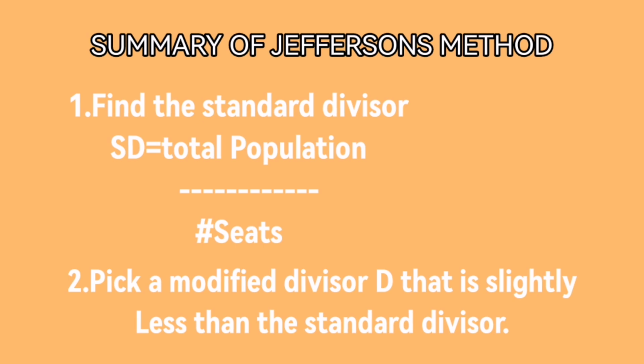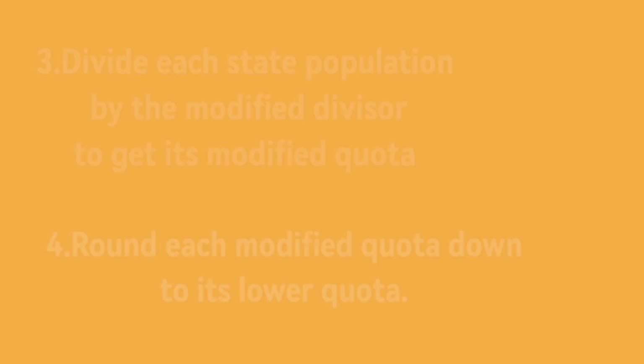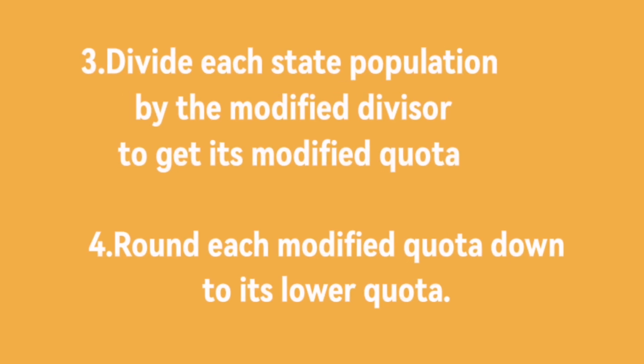Here is the summary of Jefferson's method. Number 1, find the standard divisor: total population divided by the number of seats. Number 2, pick a modified divisor D that is slightly less than the standard divisor. Number 3, divide each state population by the modified divisor to get its modified quota.